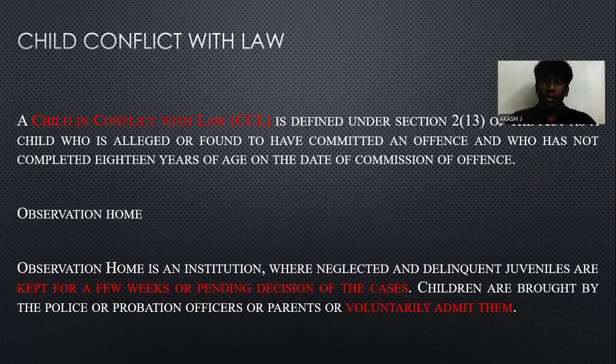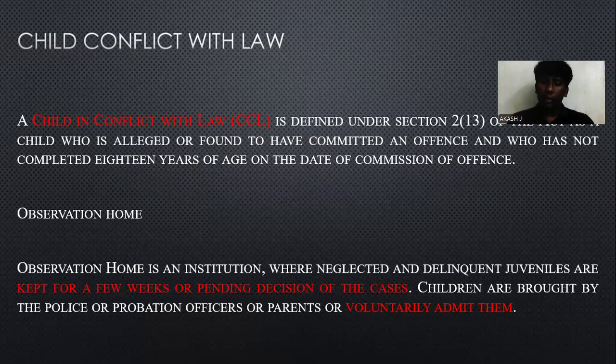An observation home is an institution where neglected and deviant juveniles are kept for a few weeks, pending the decision of the case. The children are brought by the police, probation officer, parents, or volunteers, because the observation home is a temporary place that they give for a few weeks.